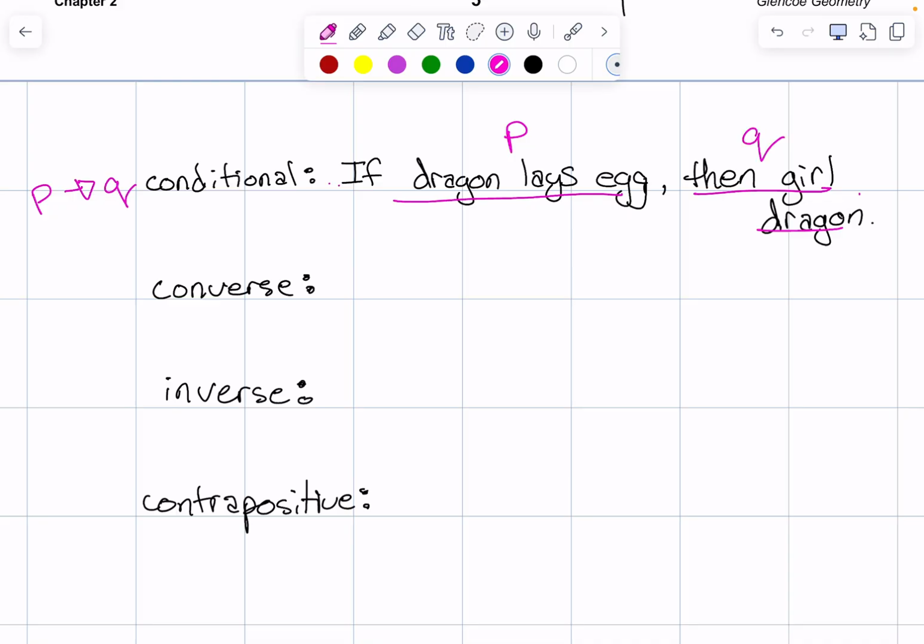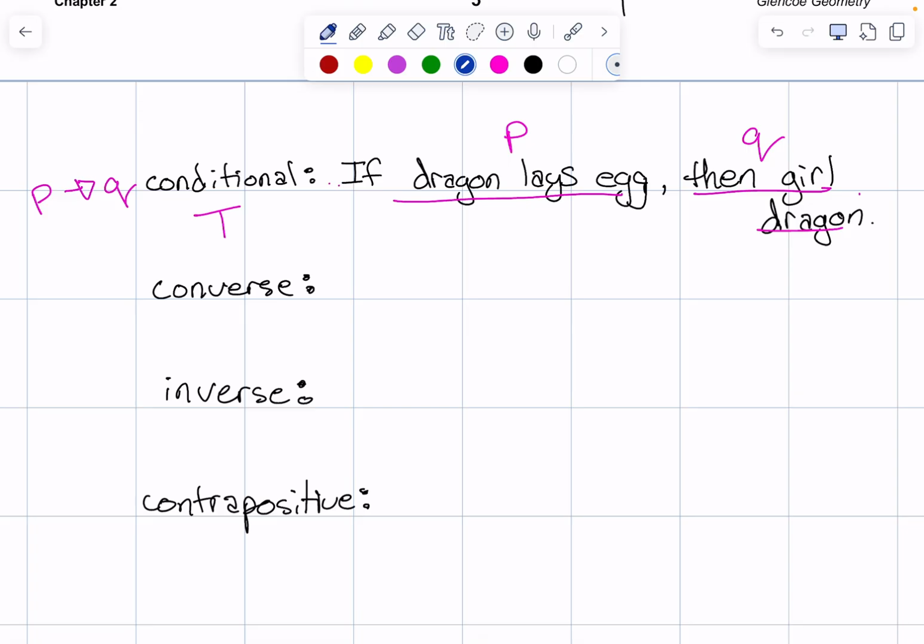Okay? All right, if the dragon lays eggs, then it's a girl. True or false? True. If it lays eggs, it has to be a girl. Sorry, that's just how it goes. I know we're in 2025. That could be debatable, but I'm just going to go with that. All right? What if a male dragon ate a whole egg? Oh my. I don't think that's how that works.